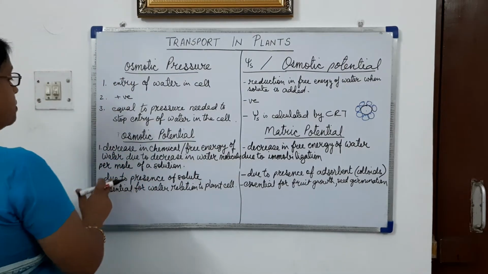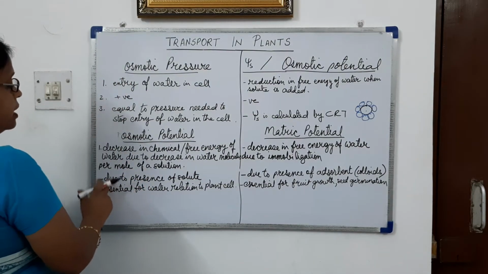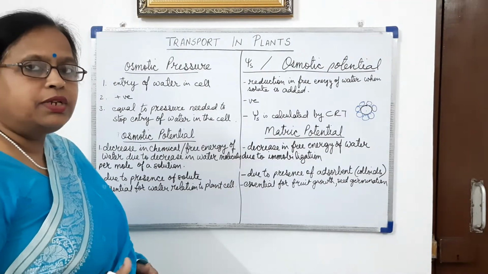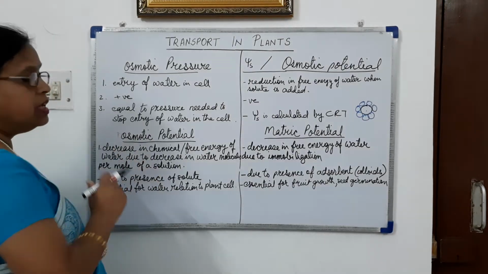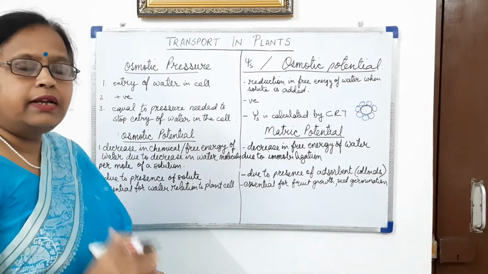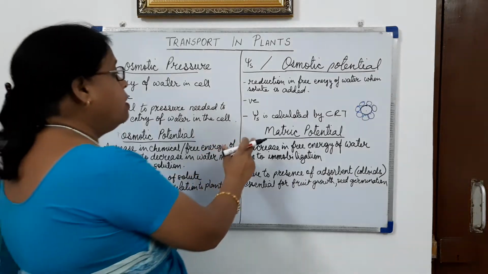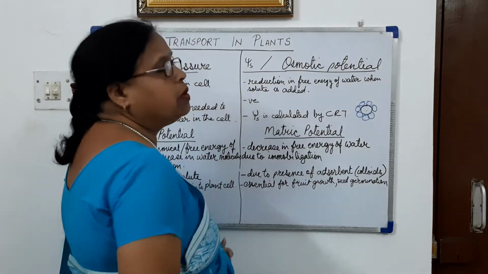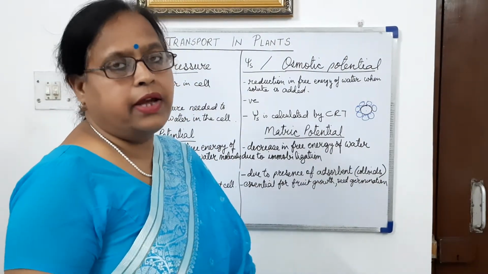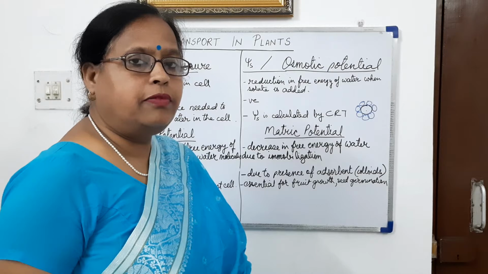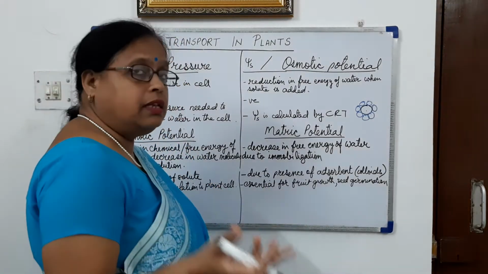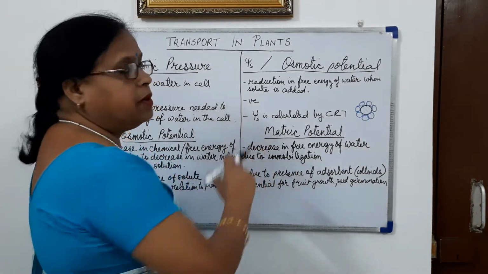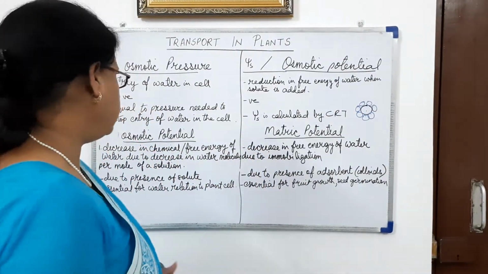Then osmotic potential is due to the presence of solute, means when solute is added, osmotic potential goes on increasing. Matric potential is due to the presence of adsorbent colloids like carbohydrates, etc. When these types of substances are present, they are immobilizing water molecules, and so matric potential goes on increasing.